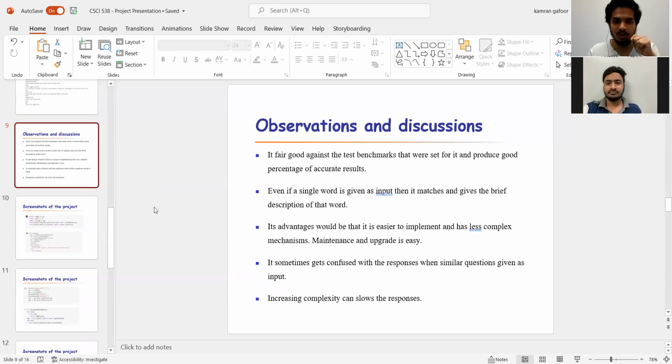Let me move on with the observation and discussion part, and I'll let you know what we were able to observe from this particular project, and whether it produced the output that we were hoping for. So as I said, it performed fairly well, and it gives us good, accurate responses back, whatever the user inputs for a sentence. Even if there's a new sentence that's not already in the data sets, it is able to generate responses for that. It is able to train itself for giving accurate results for it.